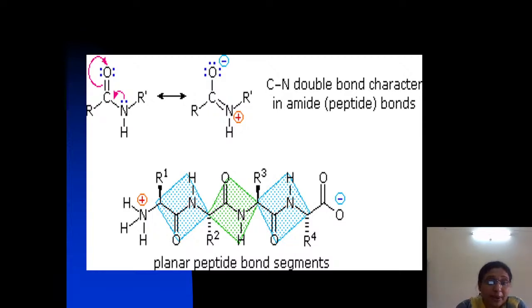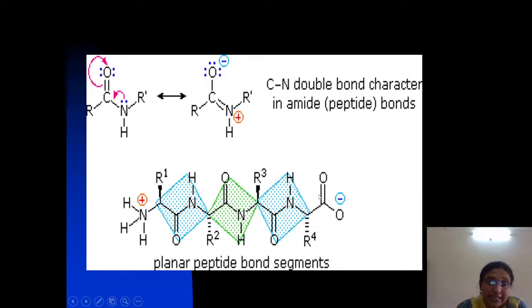And the next one is that the peptide bond is partially double bond in character. Why? Because the partial double bond character of the peptide bond depends upon the length between the CO and NH groups, which I already mentioned. Because the length is in between, it attains the partial double bond character.